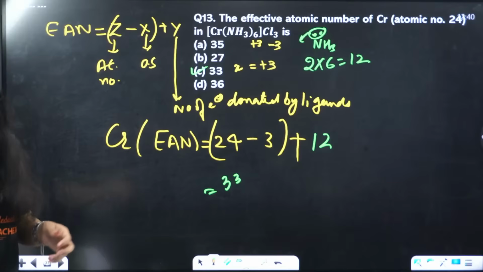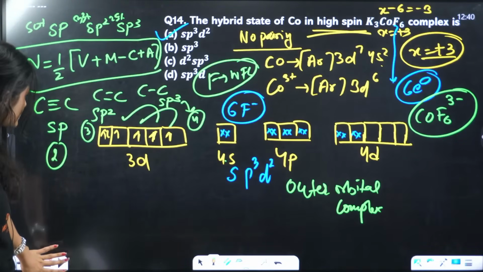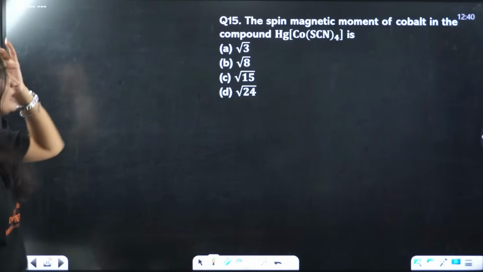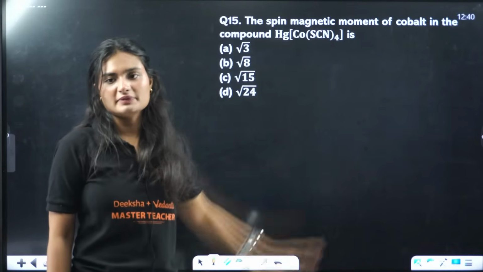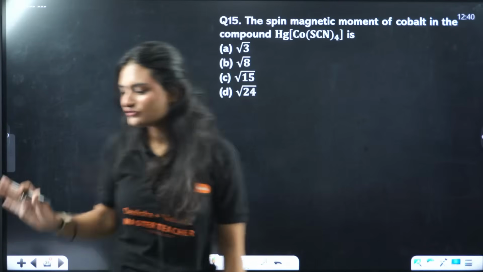Let's solve the next question first. Hybridization state is done. The spin magnetic moment of cobalt in this complex. We have this complex, we need to find the spin magnetic moment. I'll give you the formula first.